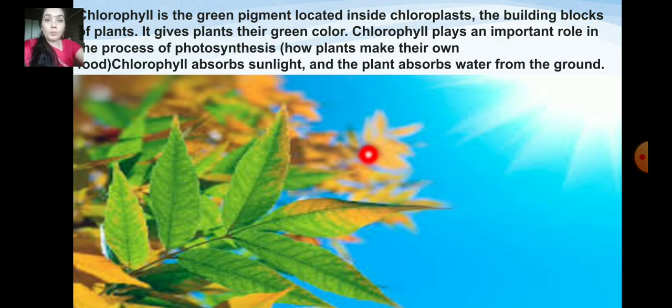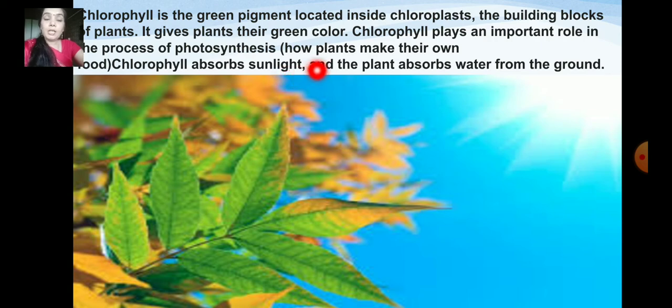Now, it is a green pigment located inside the chloroplast, the building blocks of plants. So chlorophylls are called the building blocks of plants. It gives plants their green color, and chlorophyll plays an important role in the process of photosynthesis. Now I'll be explaining what photosynthesis is.